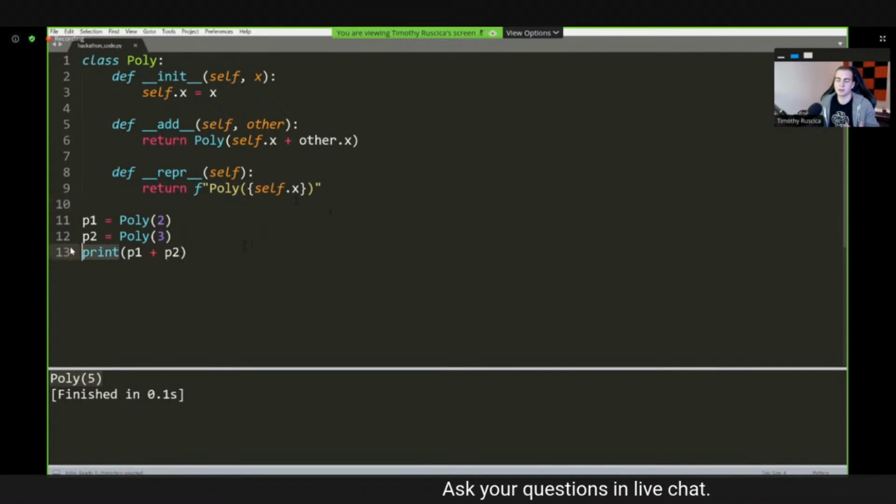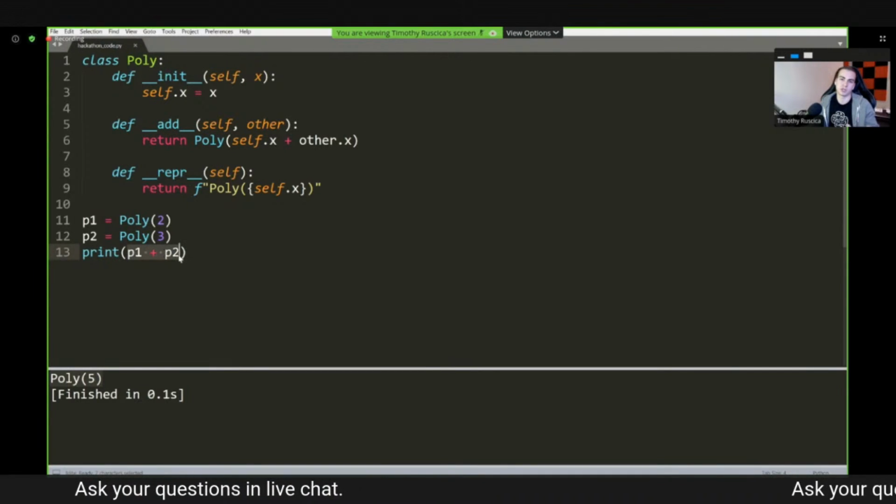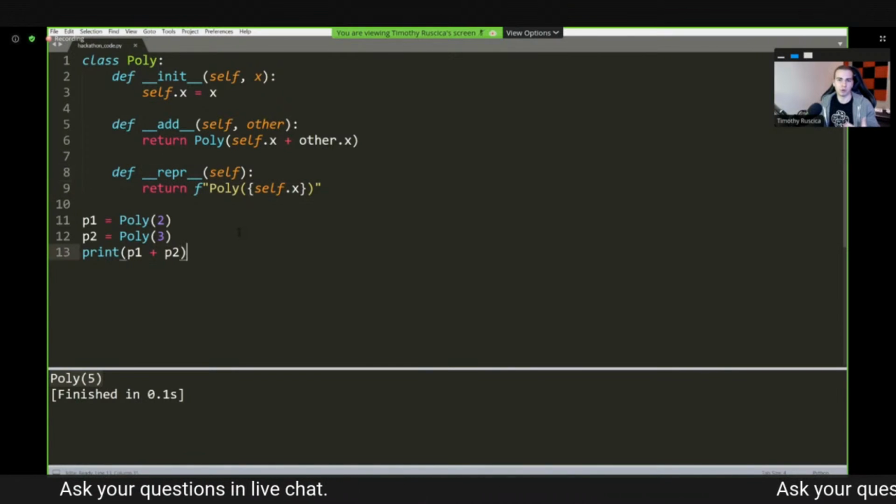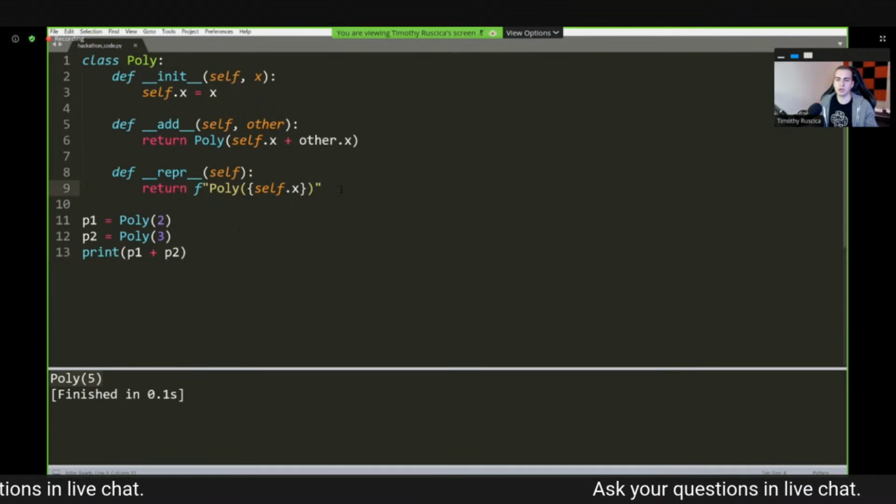So when I try to print something, it actually calls the repr method on each of the objects that I'm trying to print, or the one object in this case, because what's returned here will be a Poly object. If it does have a repr method, it will use what's returned from that as the output of the print statement. So that's just an example of some of the cool stuff that you can do in Python.